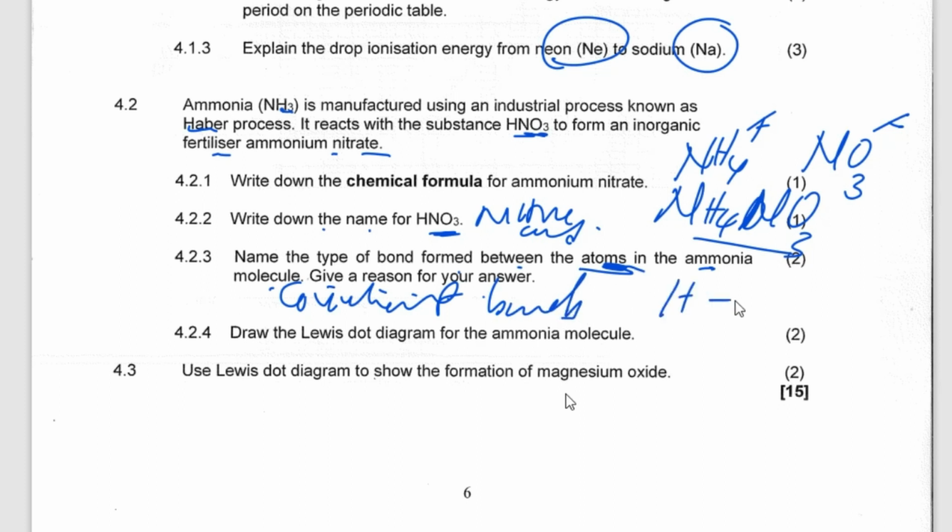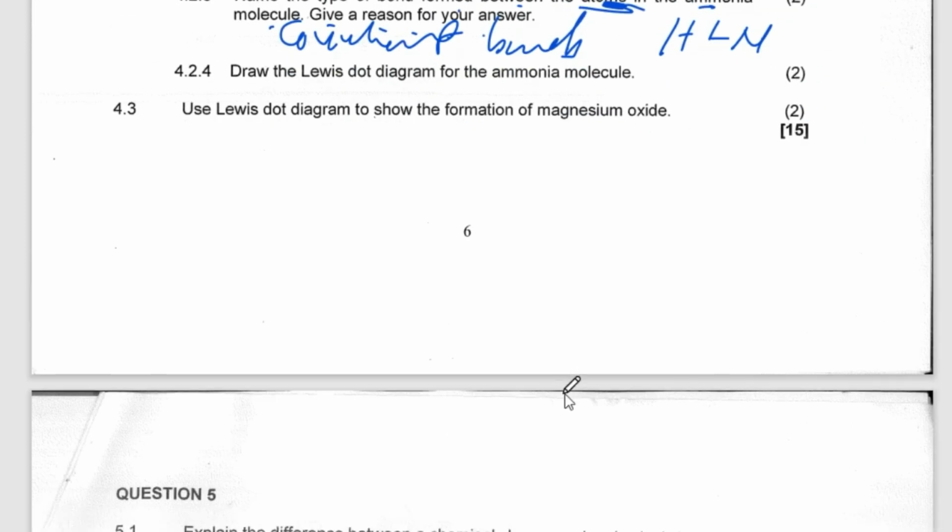Give a reason: because of the sharing of electrons. So here, check here, there is sharing of electrons. Draw the Lewis dot diagram for an ammonia molecule. We say that the ammonia molecule looks like this.